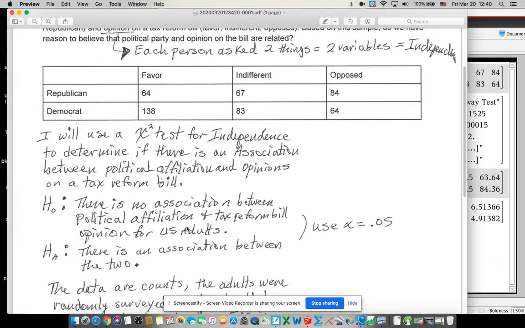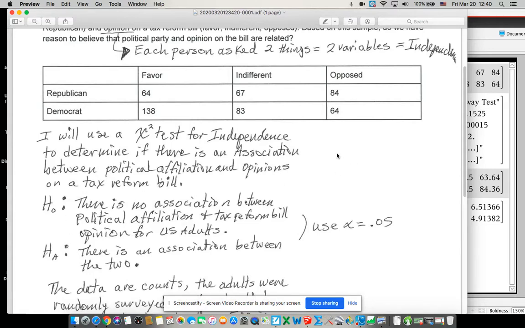I say it a couple times because I want to make sure I get it all in there. Like down here, I said U.S. adults, but up here I did not. So I just want to make sure I get it all in there and say it properly. You definitely have to say it down here once. If you say it up here, you can't skip it down here. You have to say it here.